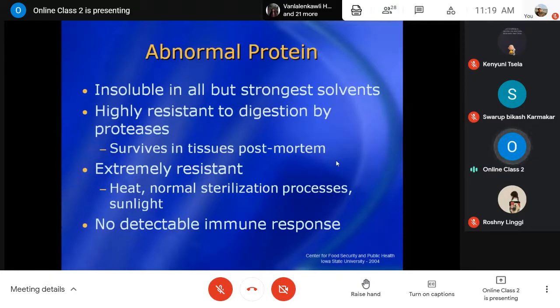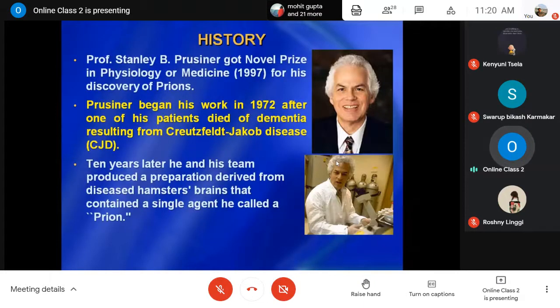So it can survive in tissue after postmortem examination. They are also extremely resistant to heat, normal sterilization processes, and sunlight, and they cannot be easily detected by the immune response. So this history is very important.